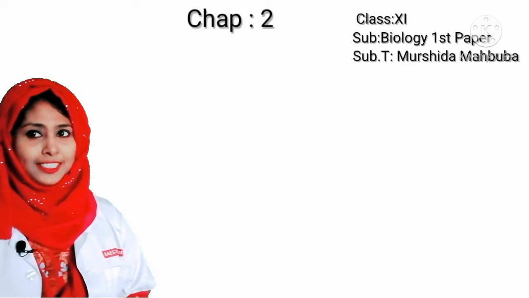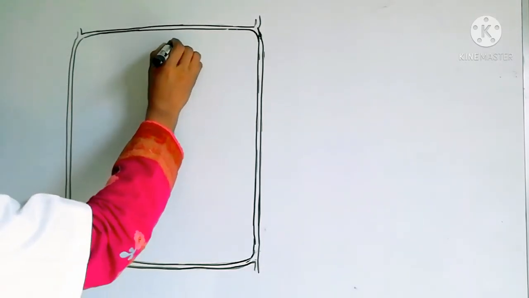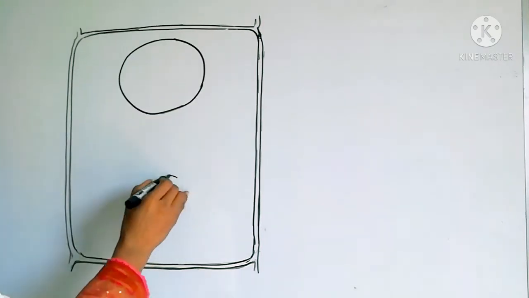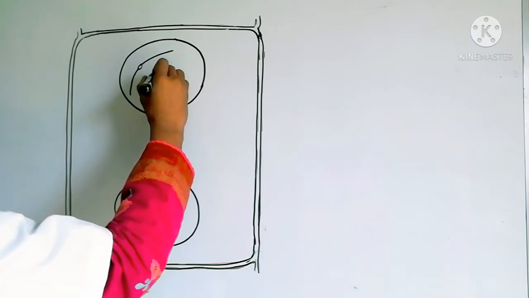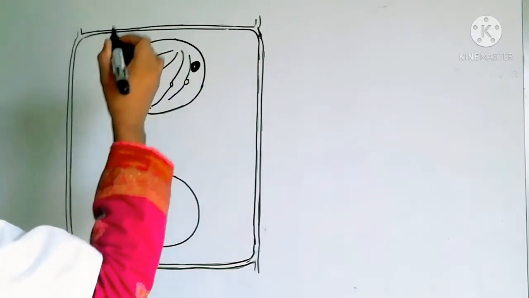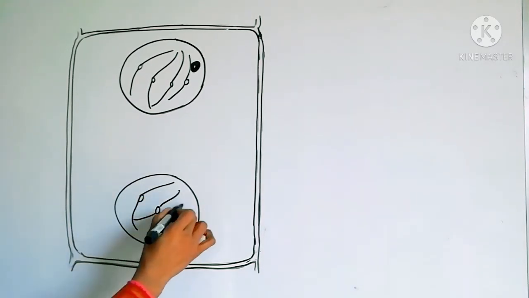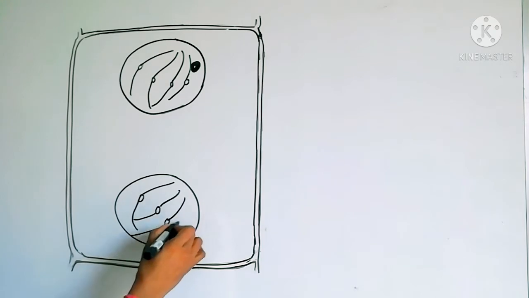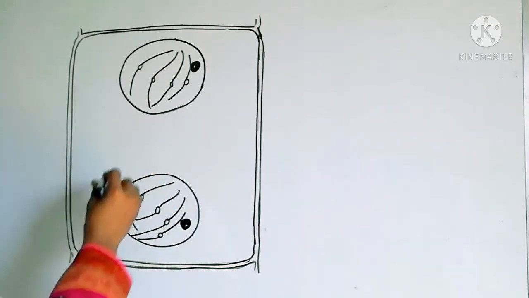Then telophase stage. Now we are drawing telophase stage. We are drawing 4 chromosomes. Nucleolus, nuclear membrane. We are drawing 4 chromosomes here with a centromere and a nucleolus.